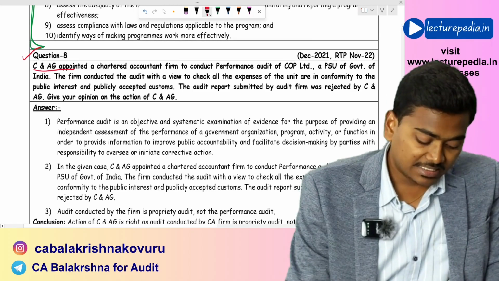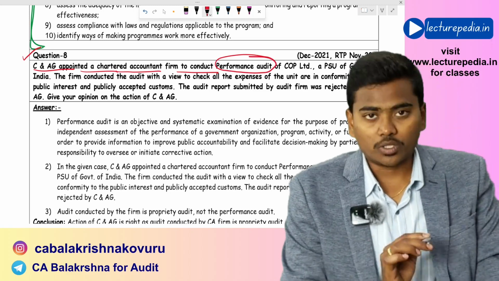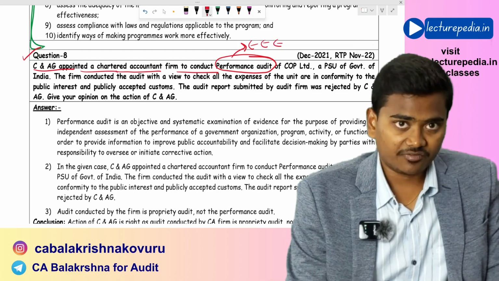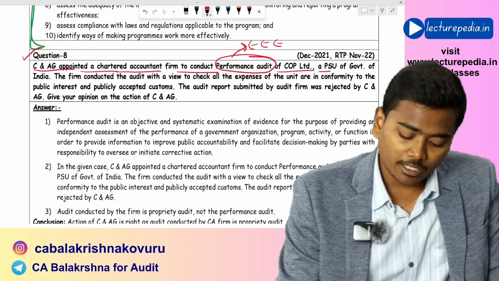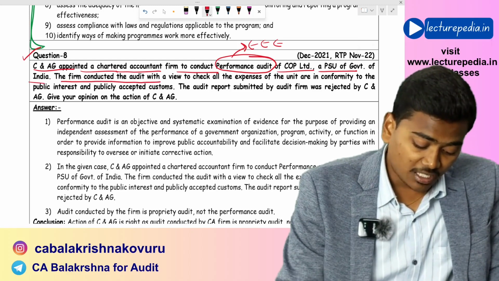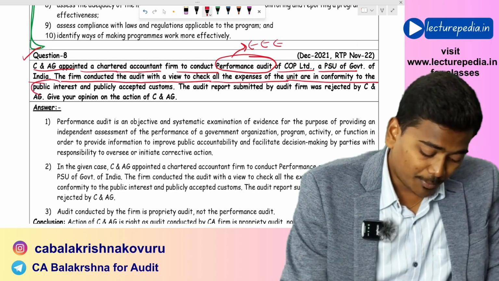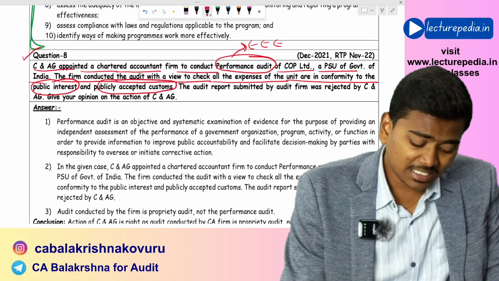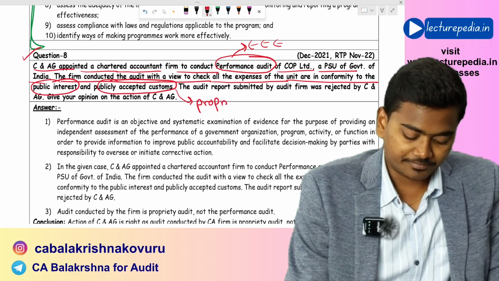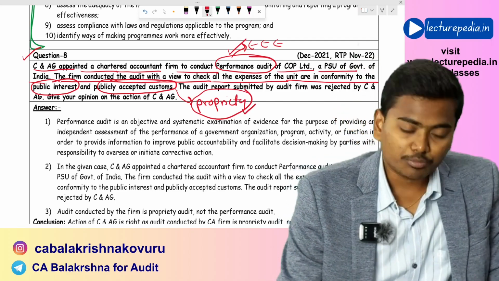Question number 8. C&AG appointed a chartered accountant firm to conduct performance audit. Performance audit means here it needs to verify economy, efficiency, effectiveness of COP Limited, a PSU of Government of India. However, the firm conducted the audit with a view to check whether all expenses of the unit are in conformity to the public interest and publicly accepted customs. That means the firm has conducted propriety audit. See, it has been appointed to conduct performance audit, but it has conducted propriety audit.